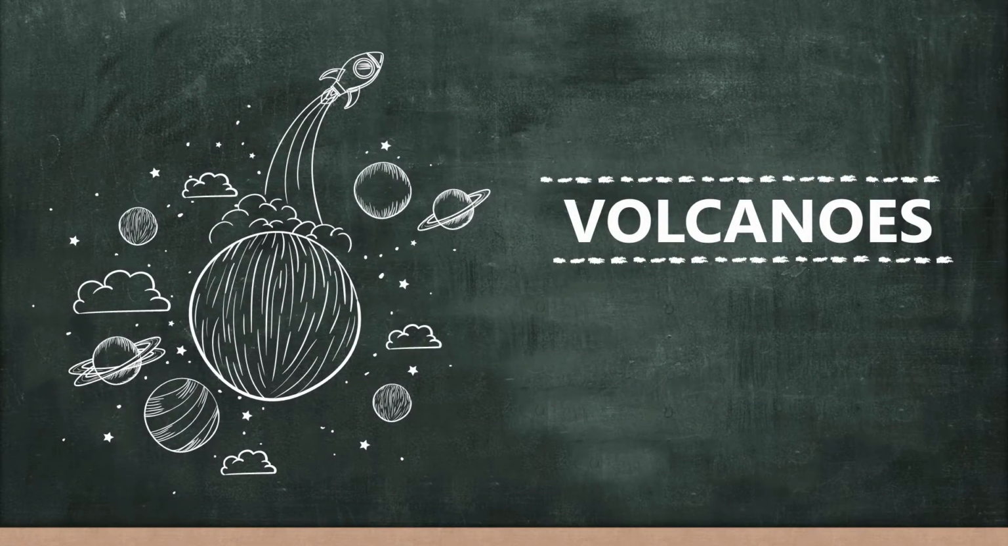Good morning, students. Today we will discuss volcanoes. A volcano is a vent or a hole in the crust of the earth that is connected with an underlying pipe along with the magma chamber, through which molten magma, rock fragments, gases, and steam come out on the earth's surface.